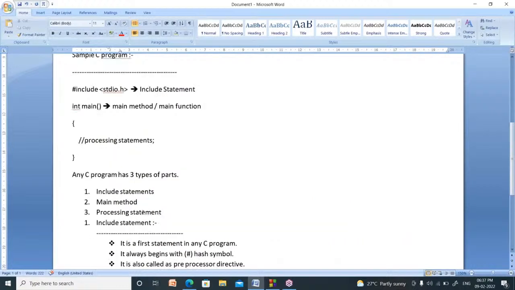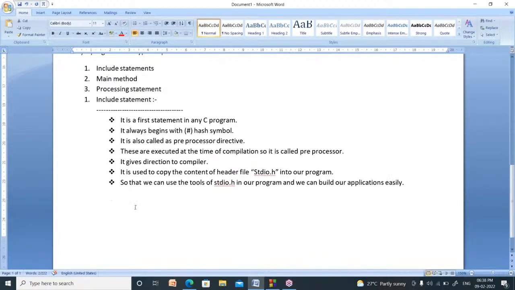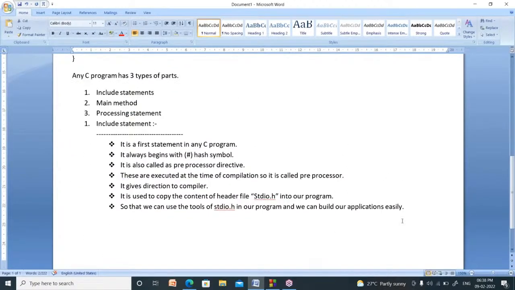In the same manner, to build an application you require so many tools. Those tools are already available in header files. First, you have to copy them and use them. How to copy the content of a header file into our program? By using #include stdio.h. It is called the include statement.